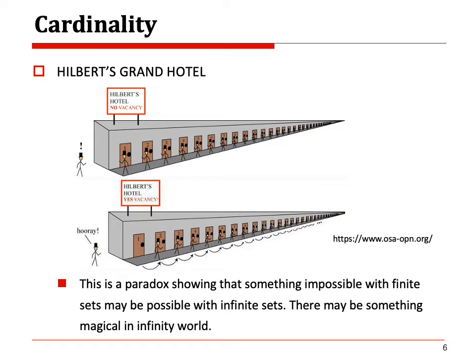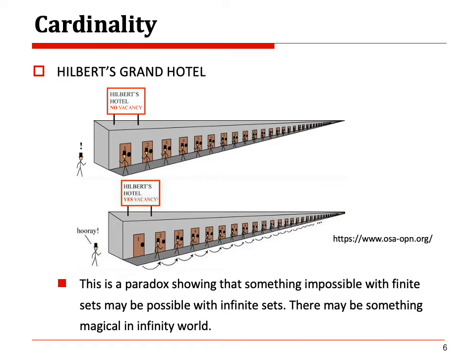How? Like this. The first room occupant moves on to the second room, the second room occupant moves on to the third room, and keep going that way. Then one room is empty, so the newcomer can go to room 1.